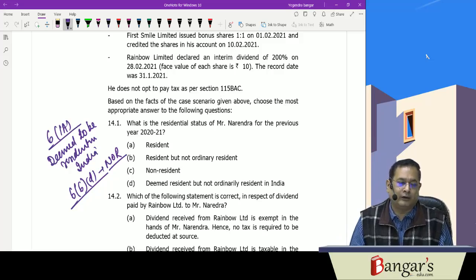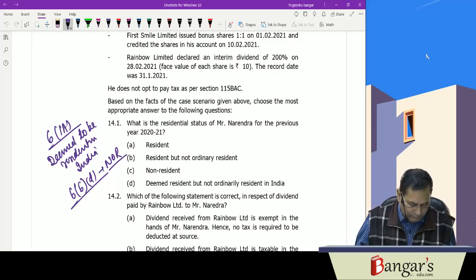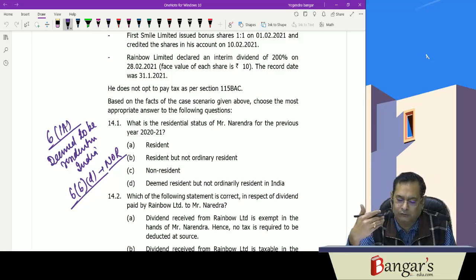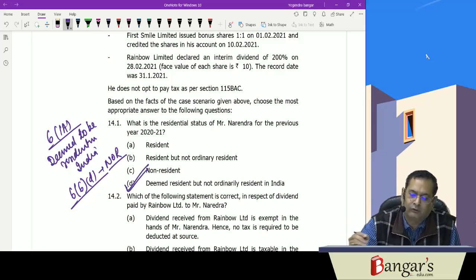and his Indian income exceeds rupees 15 lakhs during the previous year, other than income from foreign sources, and he is not liable to tax in any other country or territory by reason of his domicile or residence there, then he is deemed to be resident in India as per 6(1A). And as per 6(6)(d), he is deemed resident but not ordinarily resident. So the answer will be, he is deemed resident but not ordinarily resident in India.